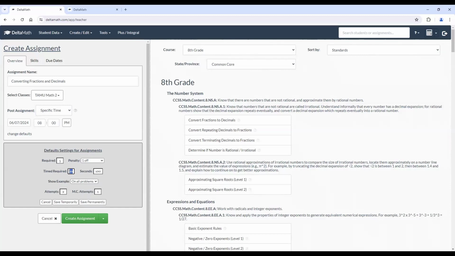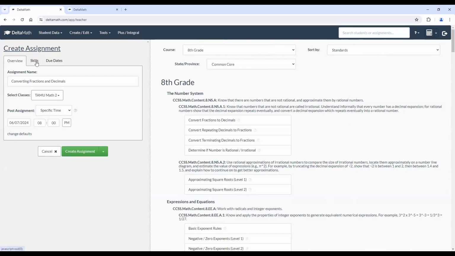If an assignment does require time, you can edit that as well. Delta Math, as we'll see on the student sample page, you can also show an example for students. They have that option. And that's really nice because if a student's wondering, how do I do this problem? And maybe they're working on it late at night where if they email you, you're probably not going to answer back. But with showing an example, you can have a little bit of a demo of what it would look like to solve a problem. How many attempts do students have per problem? Right? If they get it wrong the first time, they have a second attempt.